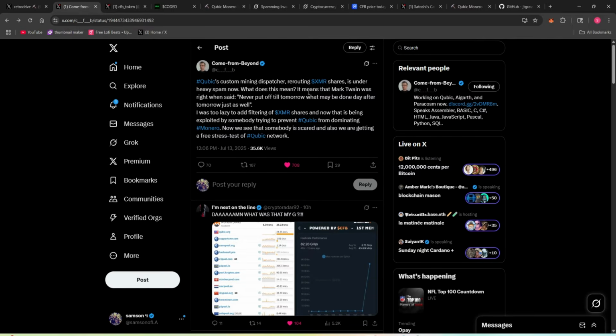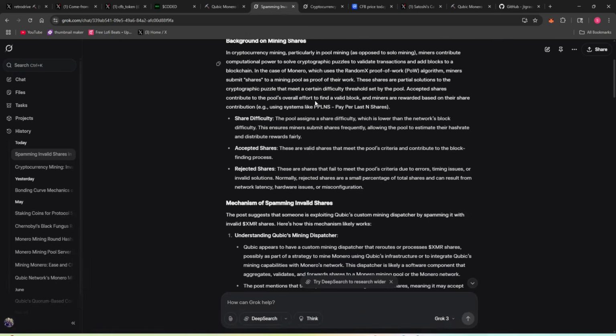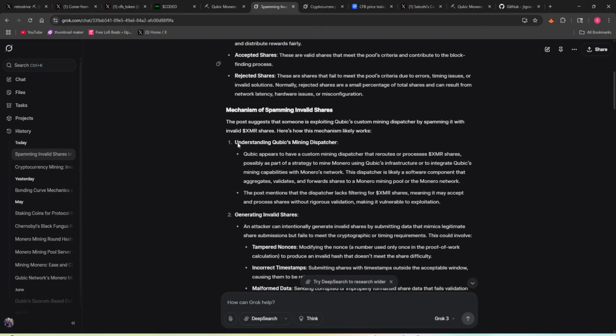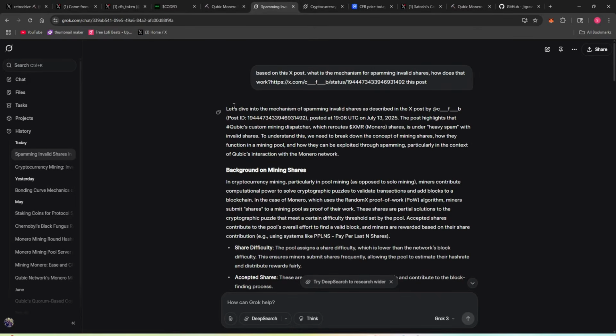So I asked Grok to break it down because I don't really have the words to describe it. So let's learn together, right? Let's figure out how this works. What I asked was, based on this X post, what is the mechanism for spamming invalid shares? How does that work?